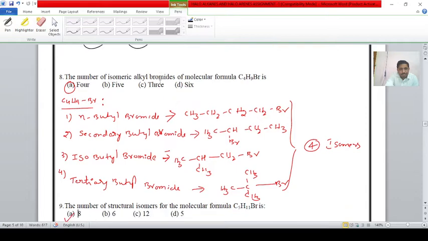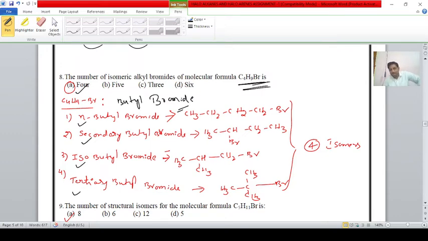Next one, student. Question number 8. The number of isomeric alkyl bromides with the molecular formula C4H9Br is 4, 5, 3 or 6. 4 is the correct answer, student. Because C4H9Br is nothing but butyl bromide. Here 4 structural isomers are possible, student. That is n-butyl bromide, secondary butyl bromide, isobutyl bromide and tertiary butyl bromide.